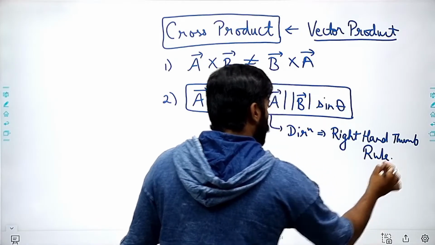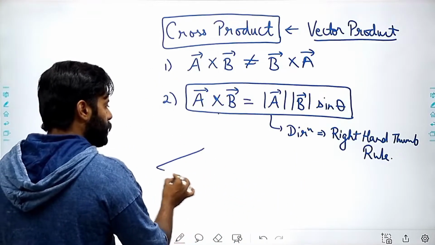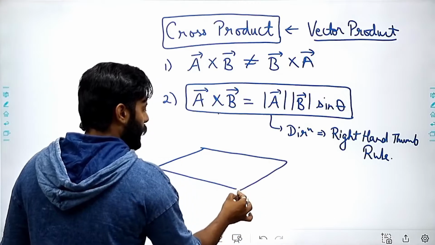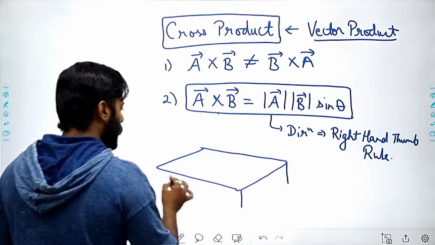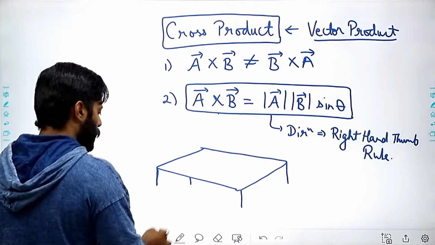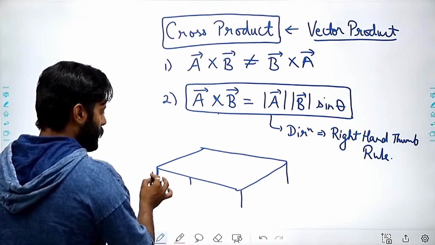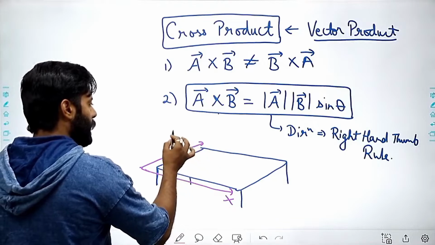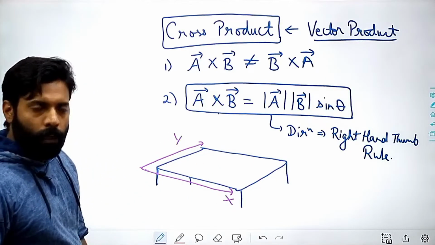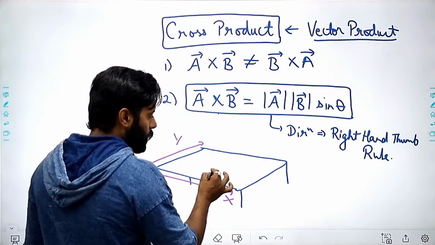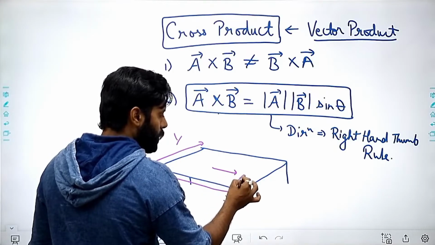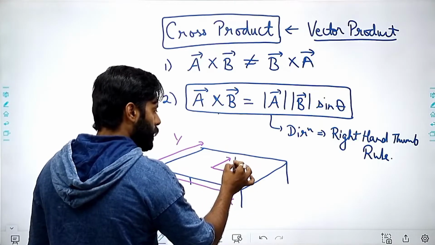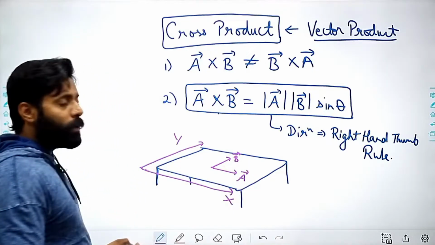How, sir? How? Assuming that we have a table. This is the x-axis, you are placing the x-axis here, and you are placing the y-axis here, right? And I have two vectors here, A vector and here B vector, and I am doing the cross product.